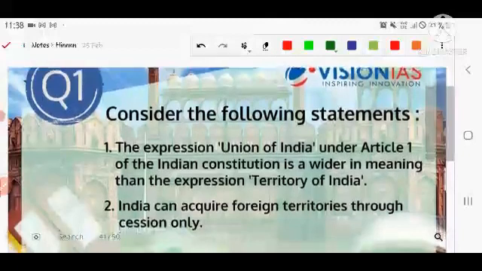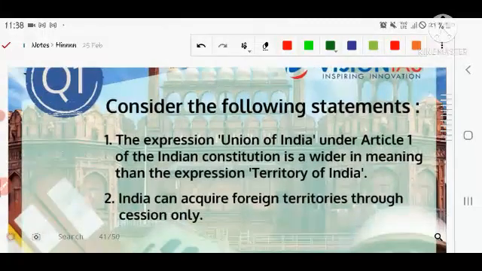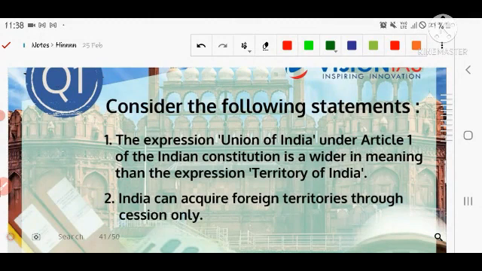First question is related to the polity. They're asking about the expression Union of India under Article 1 of the Indian Constitution being wider in meaning than the expression territory of India. Is it? Number first means that the Union of India is much bigger than the territory of the whole of India, as per Article 1.